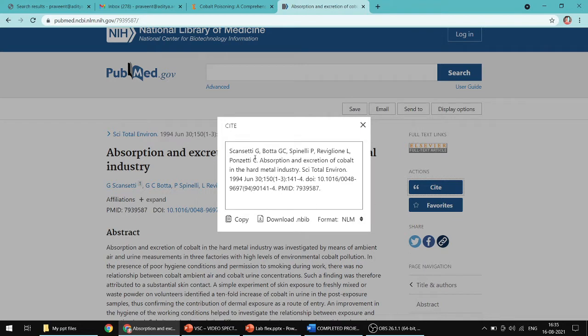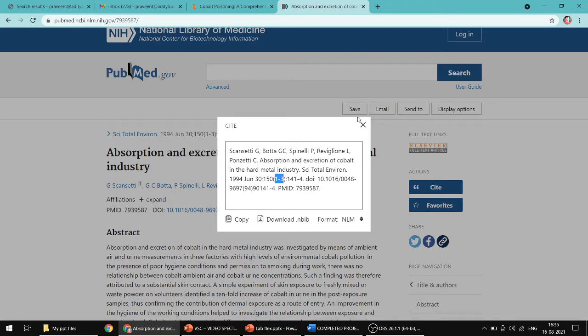So you can see these are the names of the authors till here. Okay, this is the title and this is the journal name. And this is the year, date, and this is the page number, this is the issue, this is the DOI and PMID. PMID can be used as the ISSN number, it's digital.